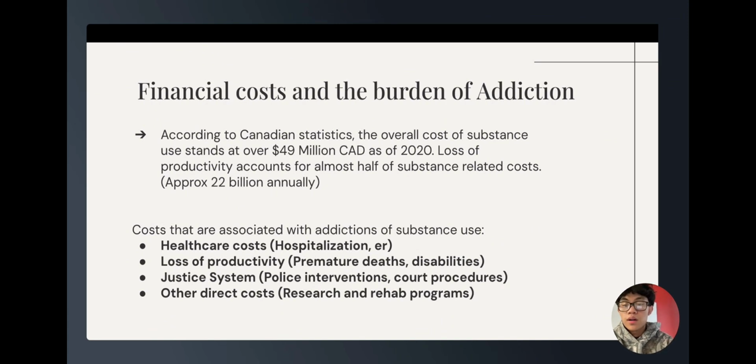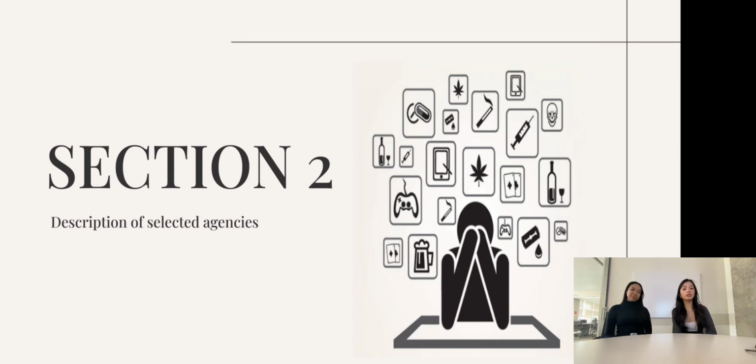And these are the main costs that are associated with addictions. Healthcare costs like hospitalizations, loss of productivity, so deaths and disabilities, justice system, so police interventions and court procedures, and other direct costs such as research and rehab programs. Now we will explore three agencies that play a crucial role in addressing addiction.